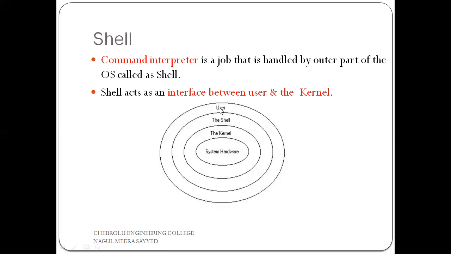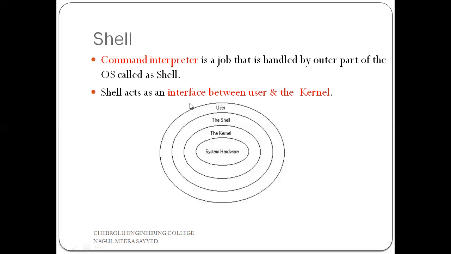The user can give commands using the shell. The shell transfers all these commands from the user to the kernel. The kernel executes all these commands and generates some output. This output is transferred back to the shell, and using the shell the user can access that output. This is the main job of our shell. That is why the shell layer is called the command line interpreter.